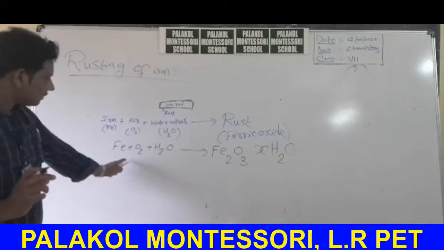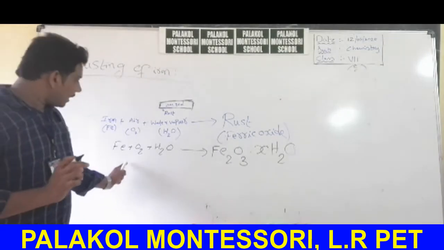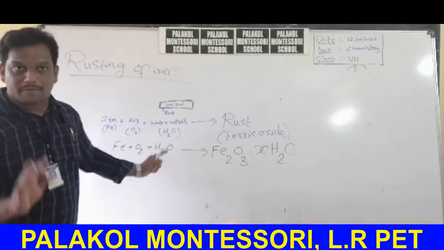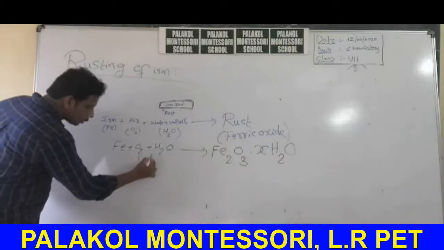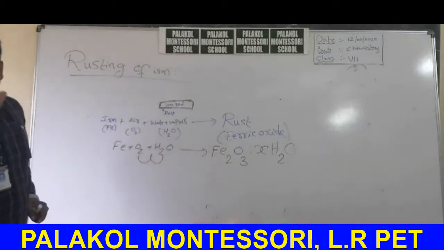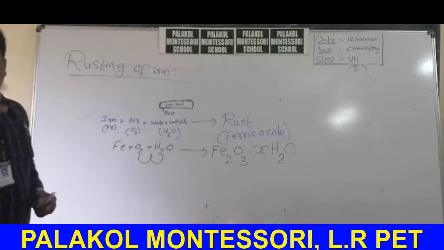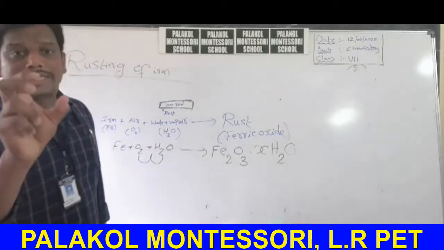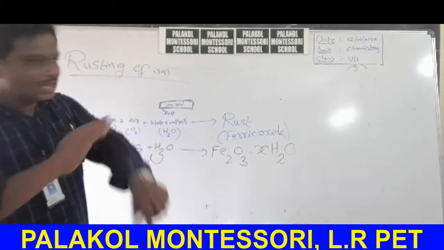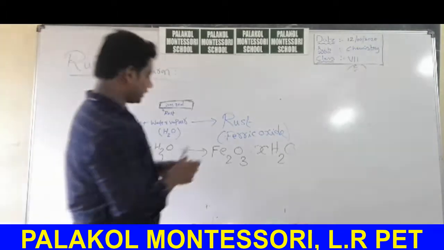When iron interacts with oxygen present in air and with water vapor present in air, when both of these are there in the atmosphere, then only rusting takes place. So, when iron is exposed to air, which color substance is formed on the iron surface? Brown color substance.